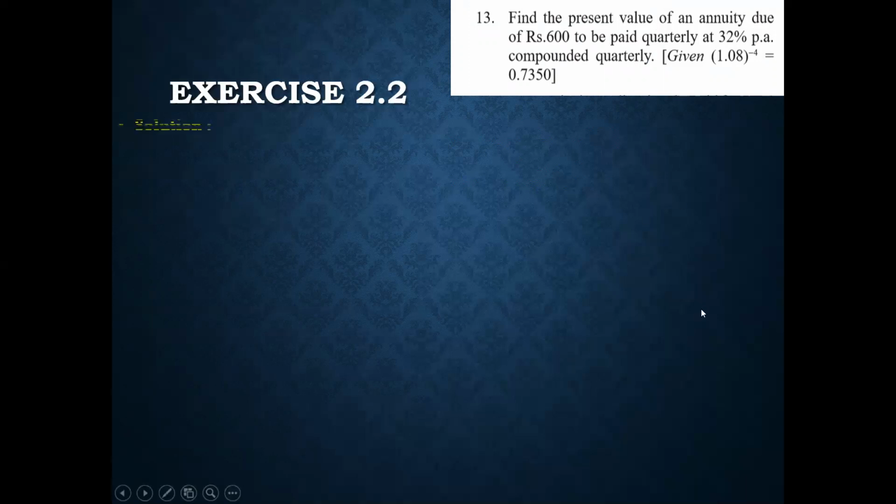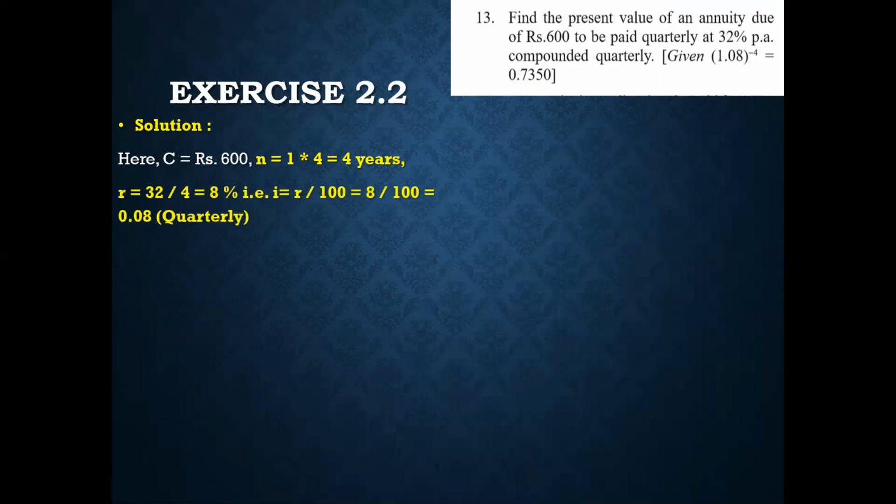So again, rupees 600 will be your C, but can you all see the word quarterly? So that means N is 1 year. Multiply by quarters, which means 4, you get N as 4. R is 32 by 4, which is 8%, so 0.08 for quarterly. You have to find the present value of annuity due, so that means you have to find P dash.